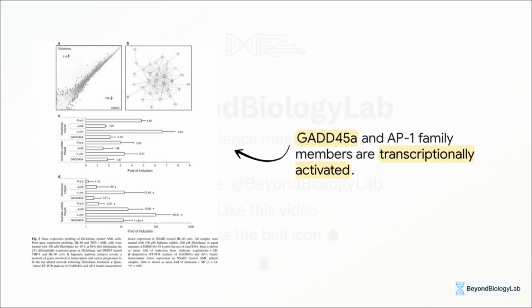Complementing the proteomics, gene expression microarrays and quantitative RT-PCR pinpointed a massive transcriptional activation of the AP1 transcription factor family members, specifically c-Jun, Jun-B, and Fra2. Furthermore, they observed a robust induction of the growth arrest and DNA damage-inducible gene GADD45-alpha. In some patient samples, c-Jun expression was actually induced nearly 100-fold by Sulindac sulfide. This genomic data beautifully linked the initial drug exposure to the downstream executioner proteins.